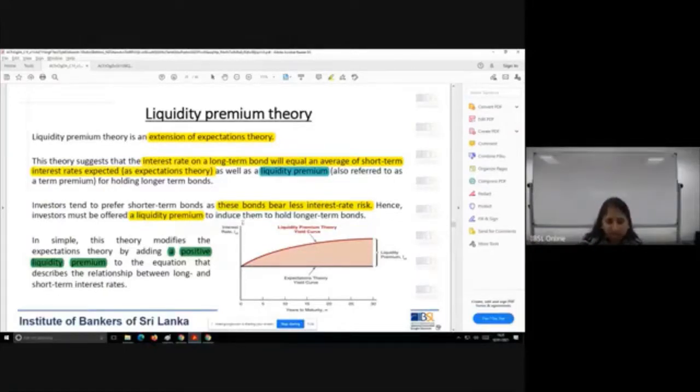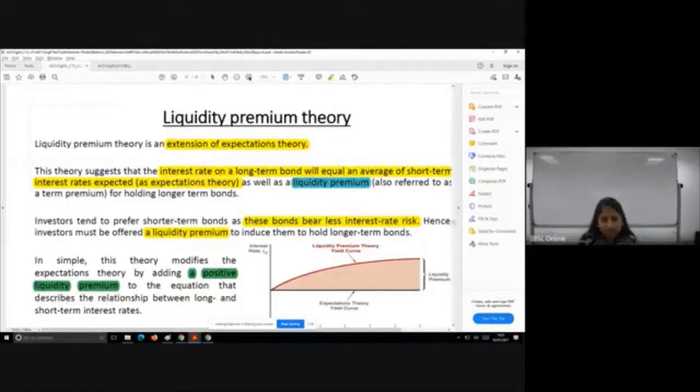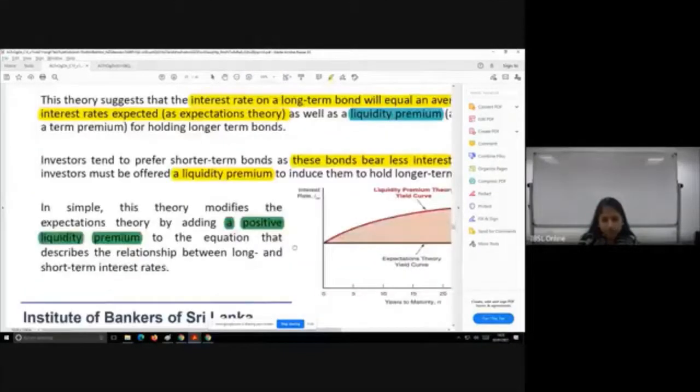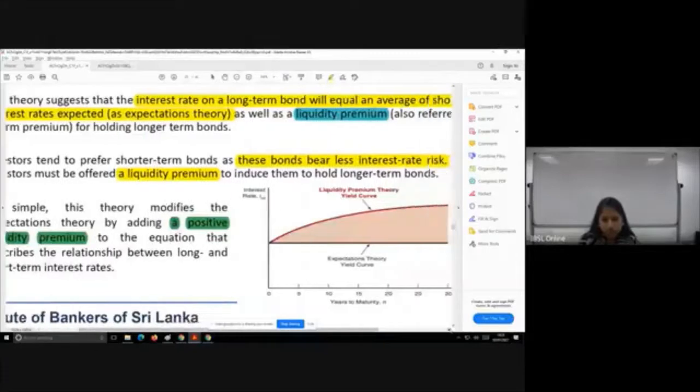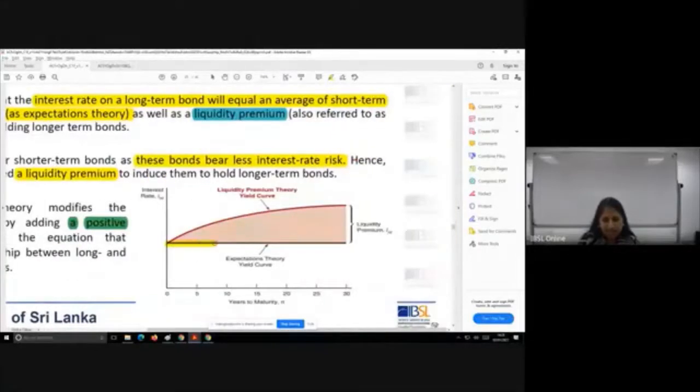Now, in this diagram here, for convenience, I have used a flat yield curve. We will see how the yield curve is going to change when there is a liquidity premium added on. But just for you to understand easily, you can see here, I have taken a flat yield curve, and now in the liquidity premium theory, this is an extension.